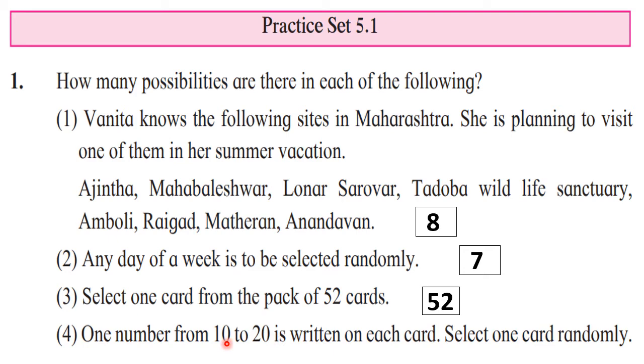If you start counting from 10 to 20, you will get 11 numbers. From 11 to 20 there are 10 numbers, and 10 is one extra. So here the answer is 11. Don't write 10 here in a hurry. Simply write down the number of possibilities by reading the question. All these are called possible outcomes. We know the result in advance, but we cannot predict it.